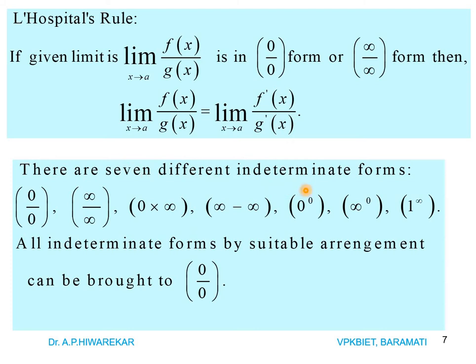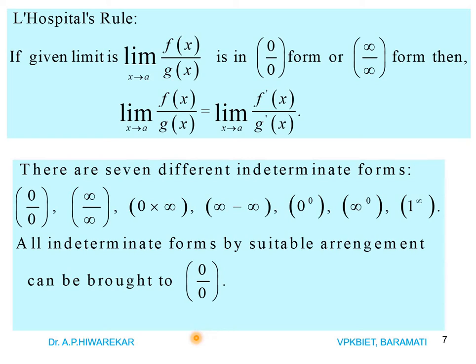So there are 7 different forms: 0 by 0, infinity by infinity, many forms are there. 0 into infinity, infinity minus infinity, 0 power 0, infinity power 0, 1 power infinity. And all these forms can be rearranged so that we can bring them to either 0 by 0 or maybe sometimes we can bring it to infinity by infinity. So you need to remember most important formula is this. So remember this formula and based on that you can deal with the problems.